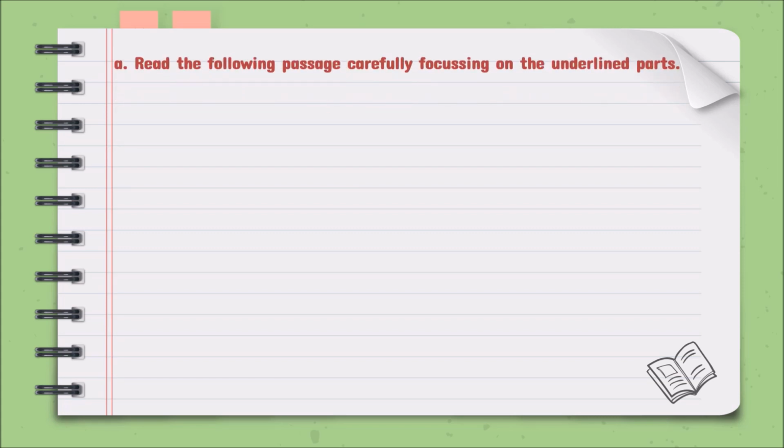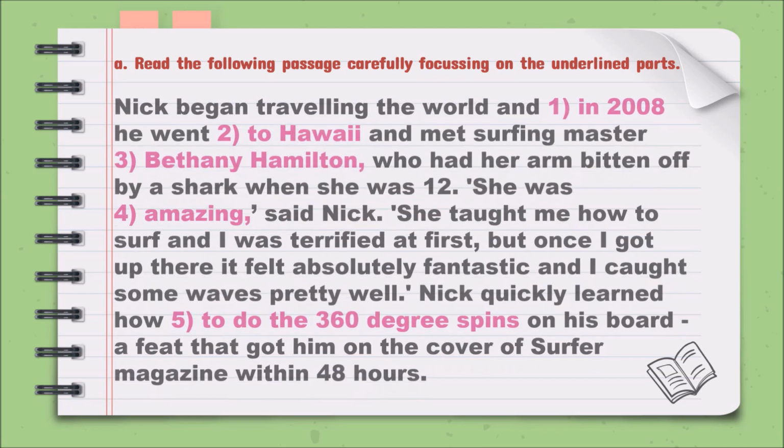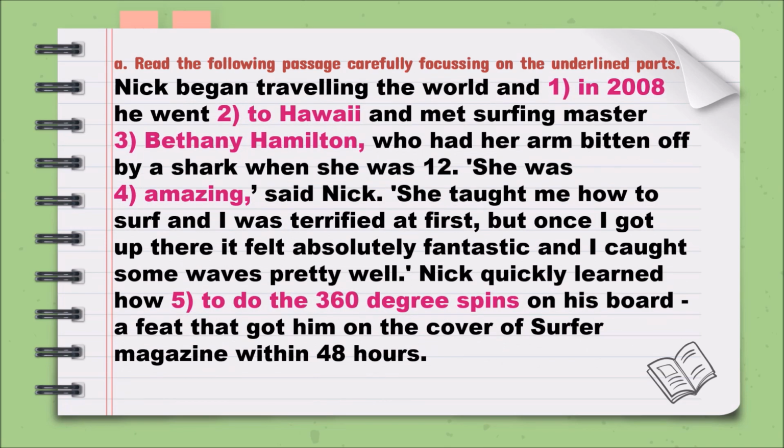Now, here is the exercise for you. This is how we get in the exam. Read the following passage carefully, focusing on the underlined parts. Nick began traveling the world in 2008. He went to Hawaii and met surfing master Bethany Hamilton, who had her arm bitten off by a shark when she was 12. She was amazing, said Nick.